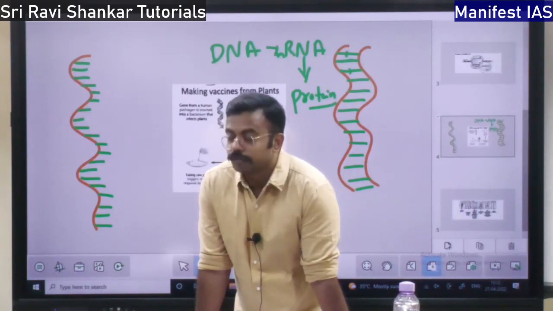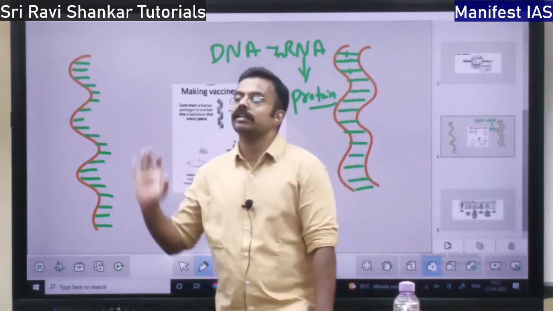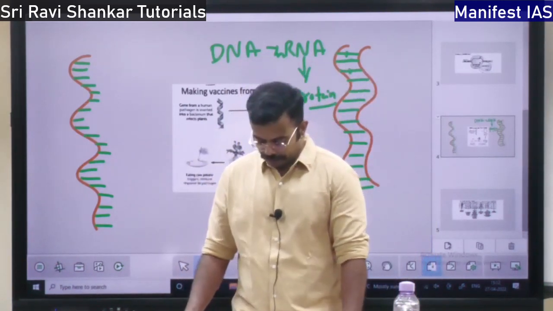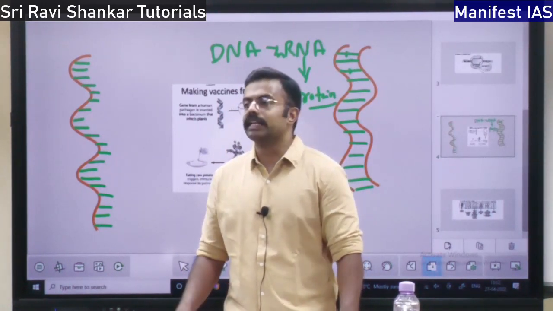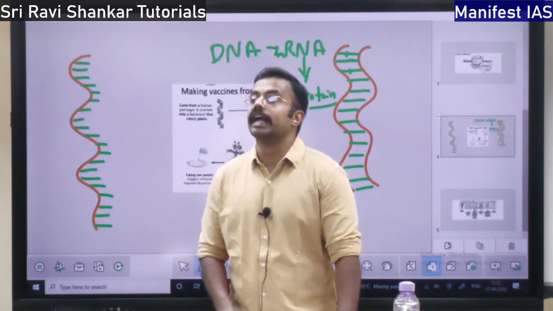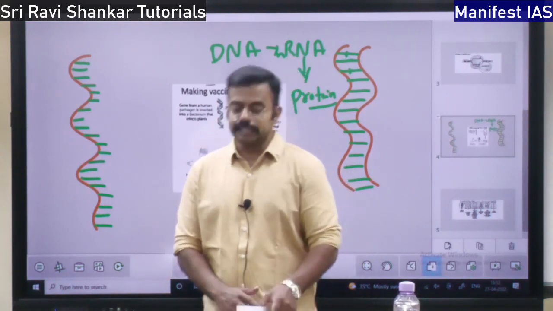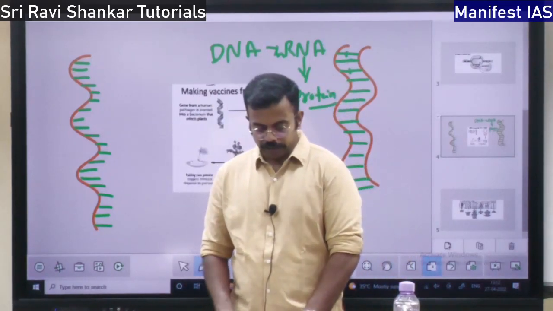So they say out of the total biotechnology budget, 10% of the budget should be spent for the Northeast region, developing biotechnology in the Northeast region. So there are a lot of biotechnological resources. Use those resources to create more products. That is the aim of this Northeast biotechnology mission.